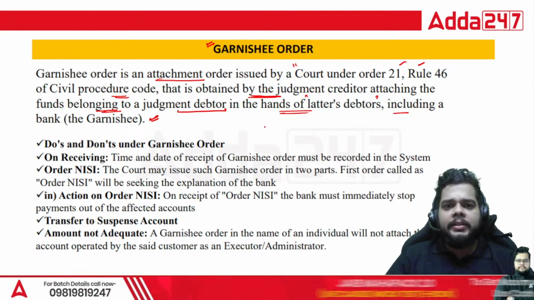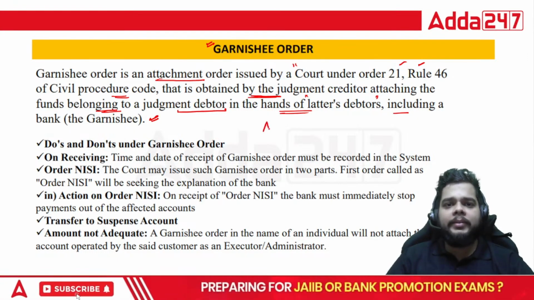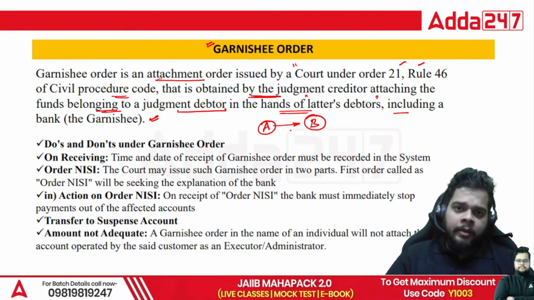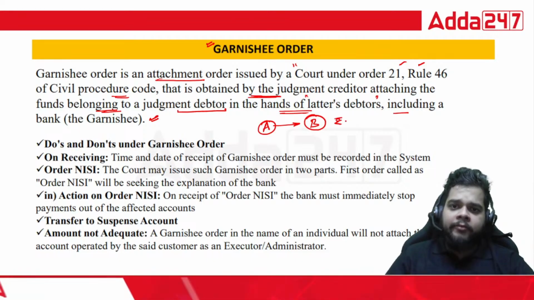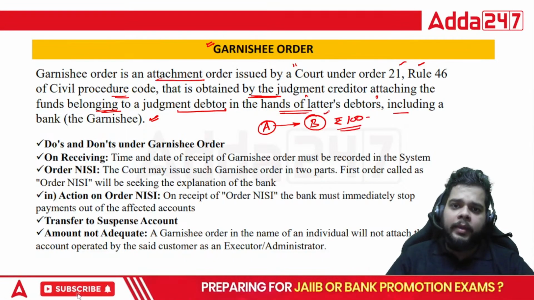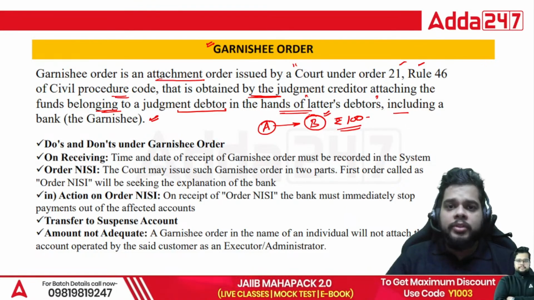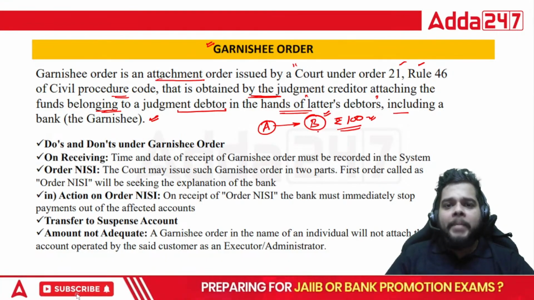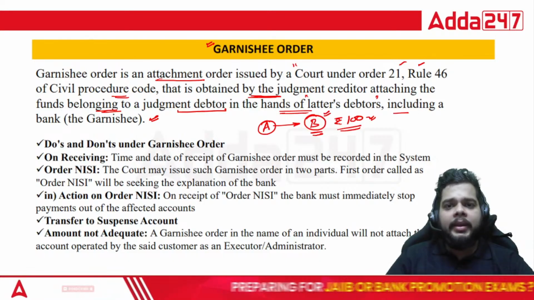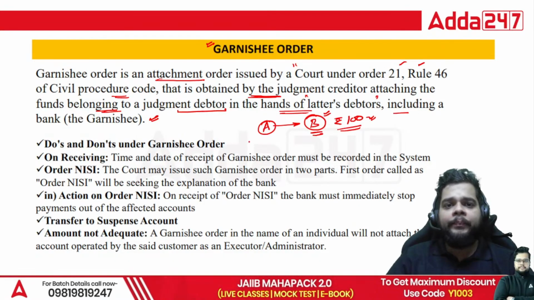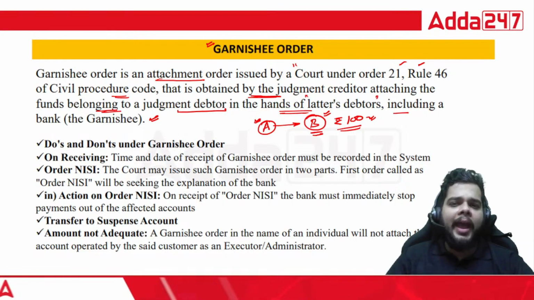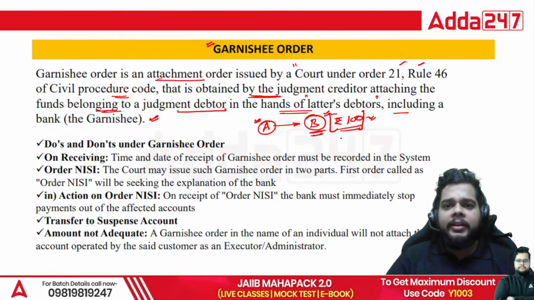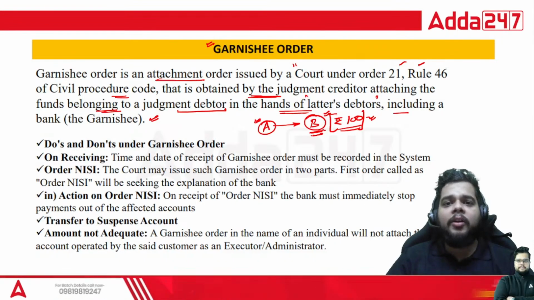See what happens if there is a particular person, let's suppose A, and he or she has to make a refund of rupees 100 to B, right? A has been using the money, that is rupees 100 provided by B to A, but now B wants to have this money reimbursed. Fine. What will happen? A will say okay, I do not have the money, but B is persistent enough to have the recovery of this rupees 100. What are the options in front of B?